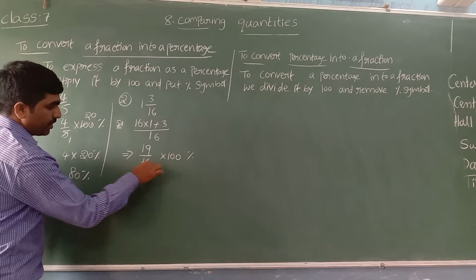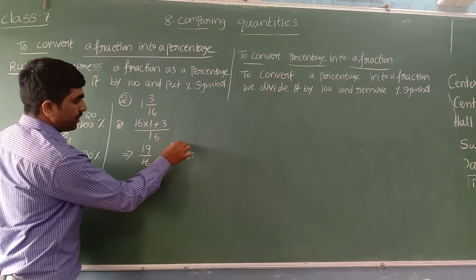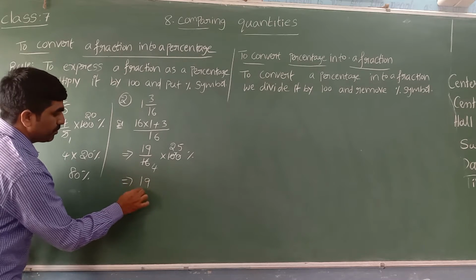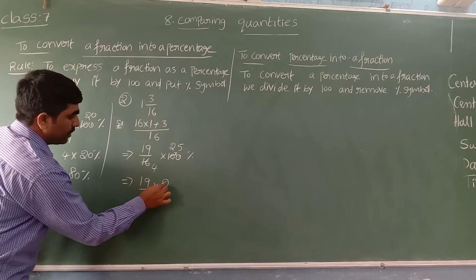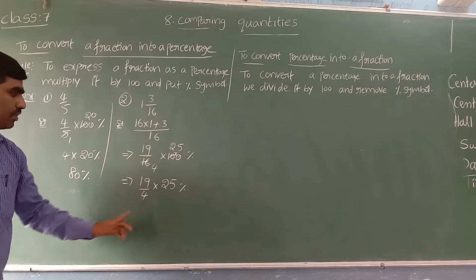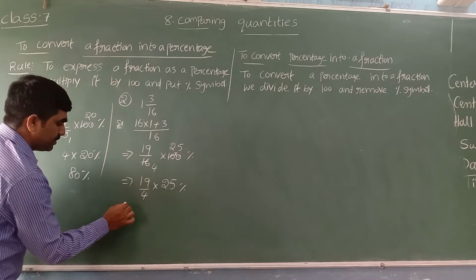We'll simplify with the 4 table. 4 4s are 16, 4 2s are 8, 20, 4 5s are 20. Yes, we can write 19 by 4 into 25 percentage. Is there any common factor or no? No common factor.